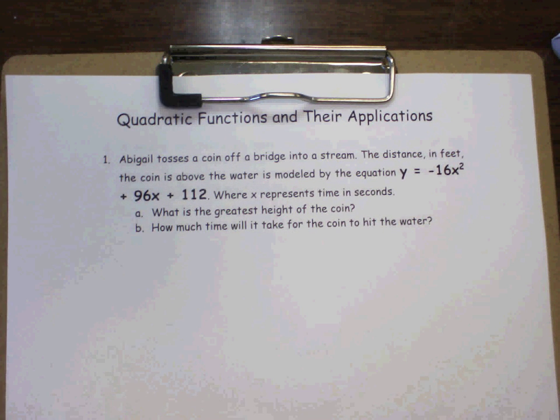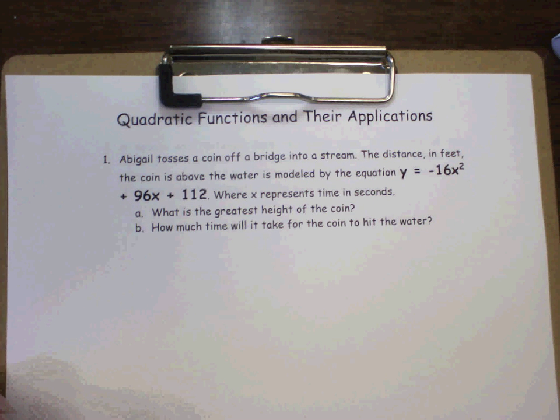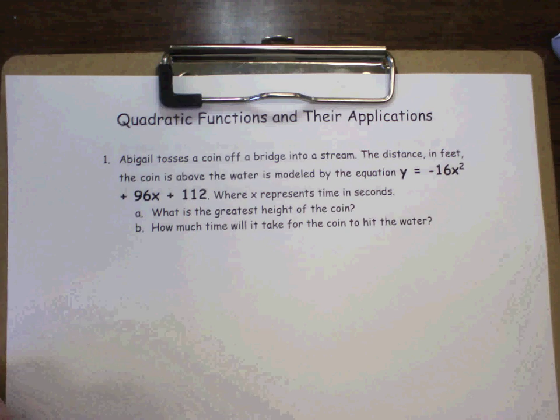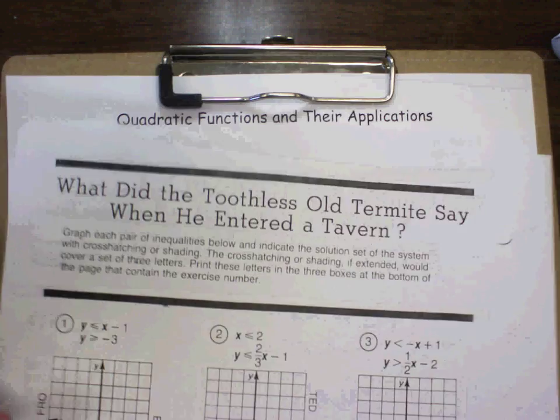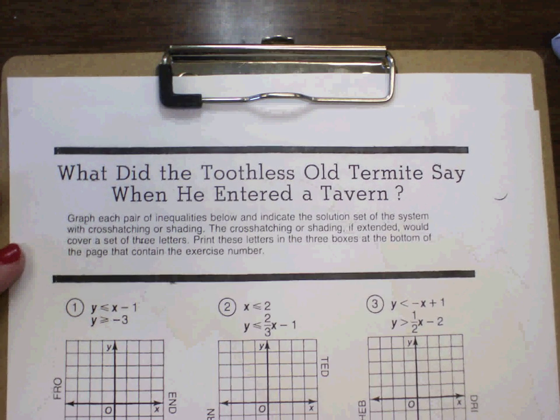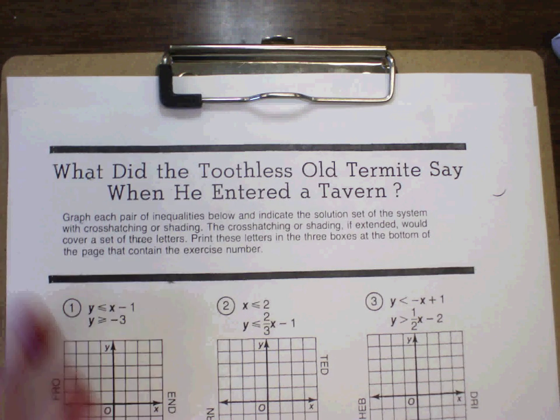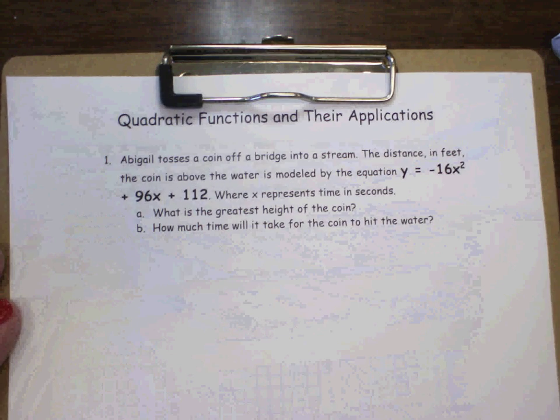After that, you're going to have probably another short worksheet that I'm going to give you to work on your own. It's going to review inequalities. So make sure that you have grabbed both of them: this packet and then the other worksheet that I'm going to show you. Well, let me show you right now just in case you don't have it. Then at the end of the video, since the video is only going to be about 25-30 minutes, go ahead and work with this worksheet right here, okay? So let's go ahead and start.